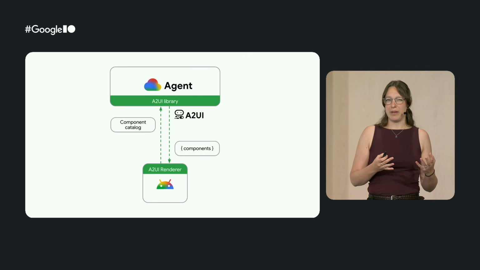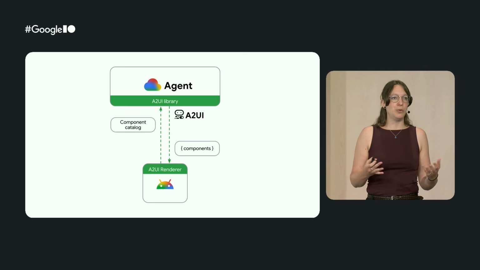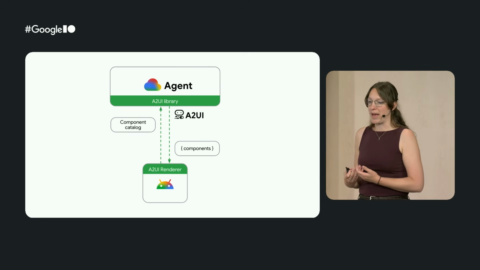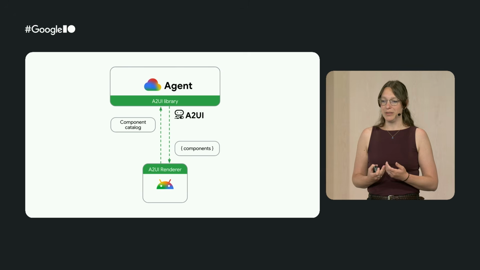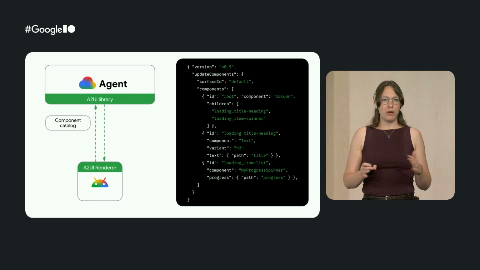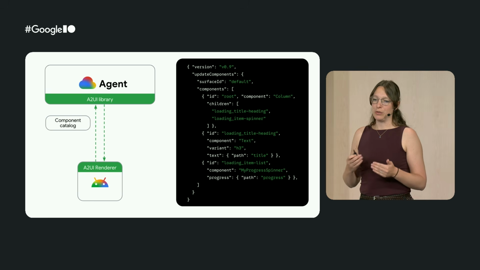And as an Android developer, that means that the only thing that we still have to do is define our set of components, which might be composables that you already have in your app, provide them to your server, and then render them.